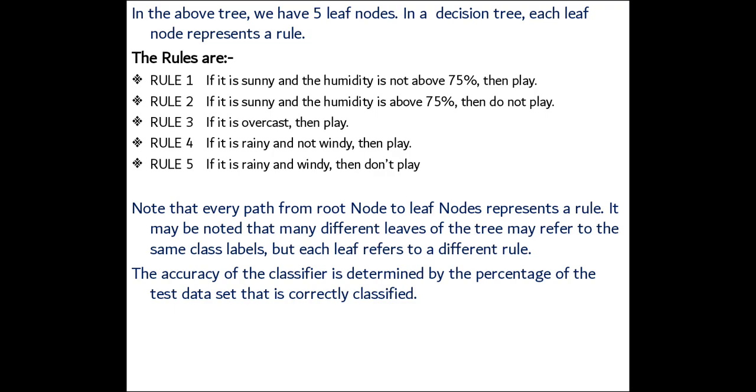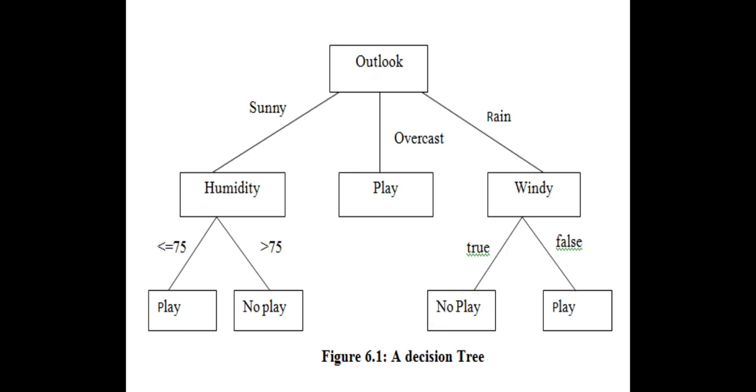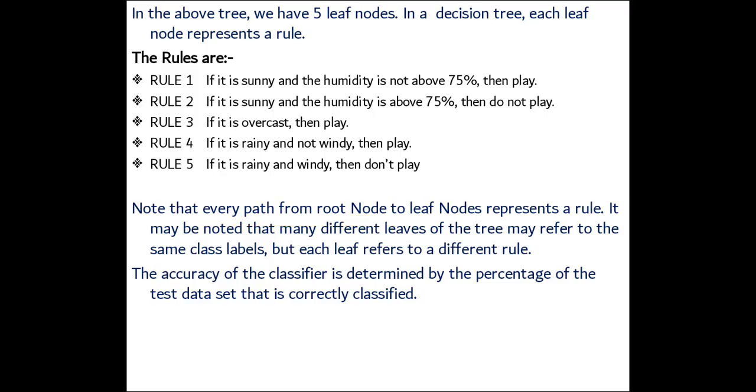So when you're writing the rule, you should consider it correctly. I will explain this again in your class, because it is one of the important concepts. If it is rainy and not windy, then play. The main thing you should follow is the rule, that is, not play and play. You should consider the class labels. Note that every path from root node to leaf node represents a rule.